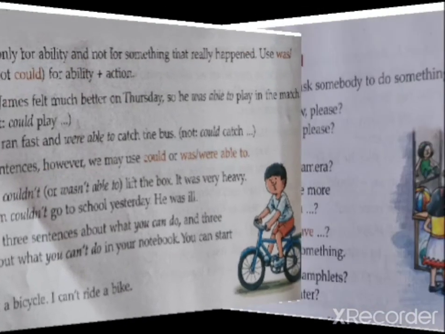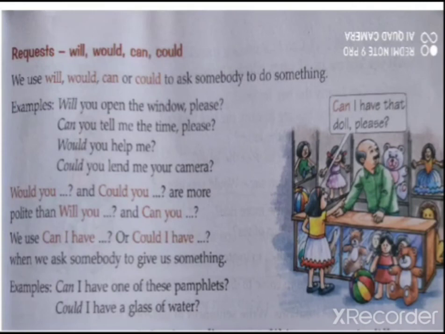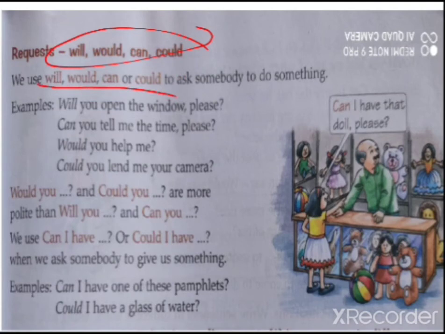Now, requests. Okay, will, would, can. Now if you are requesting someone to do something for you, before we were asking permission, and then we studied ability. Now if you are asking for a request to someone, what would you do? We use will, would and can or could to ask somebody to do something. Okay, when you ask somebody to do something, you can use all.